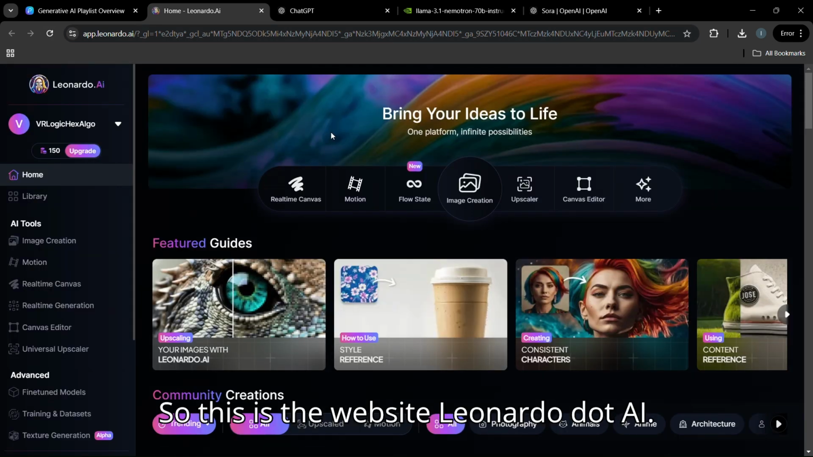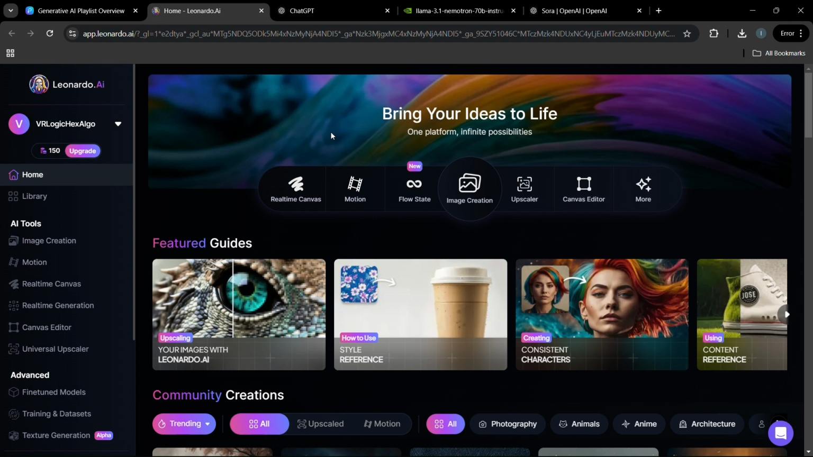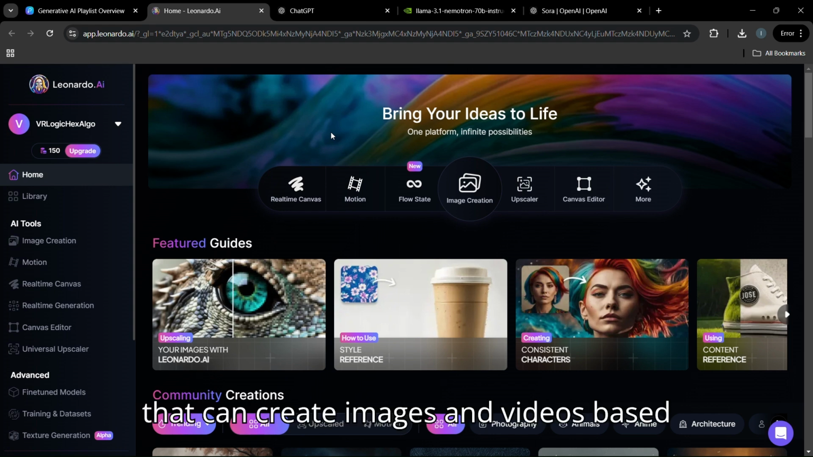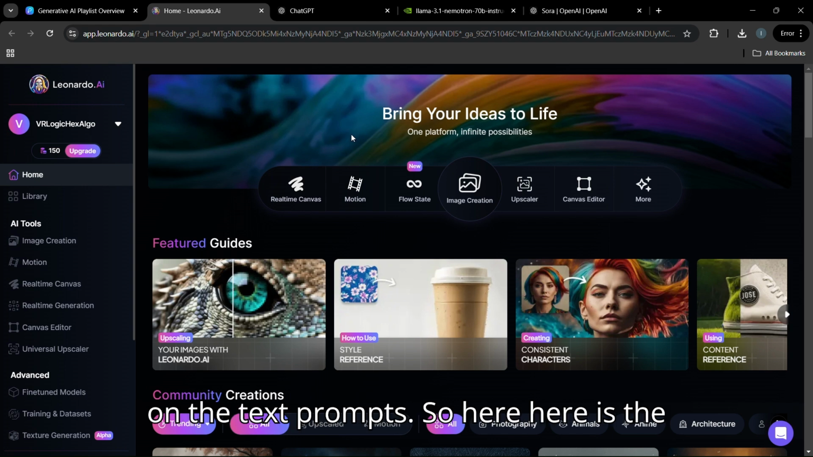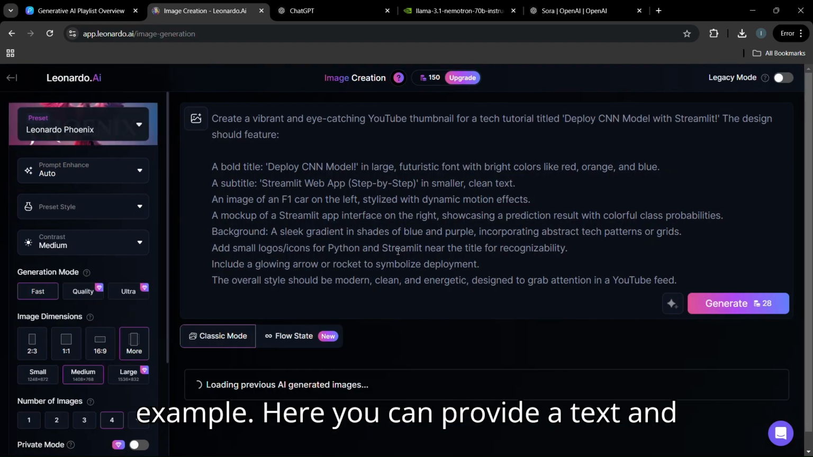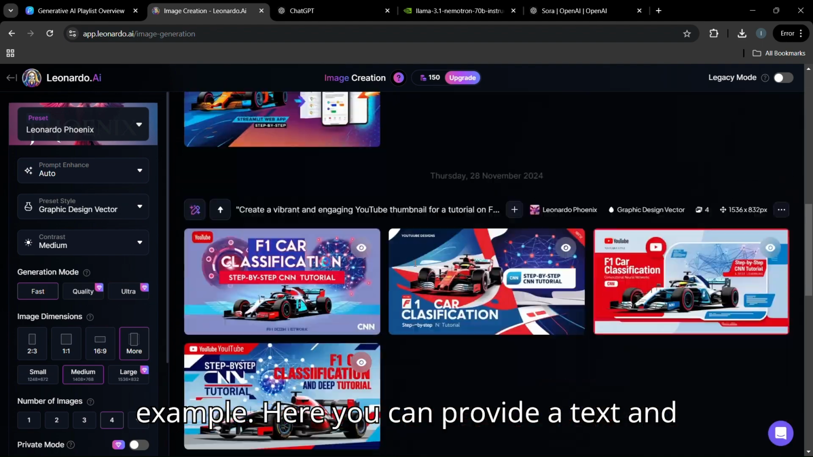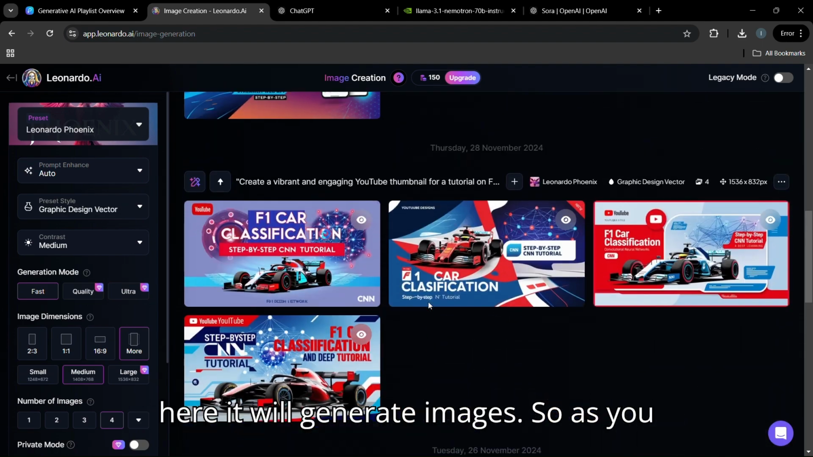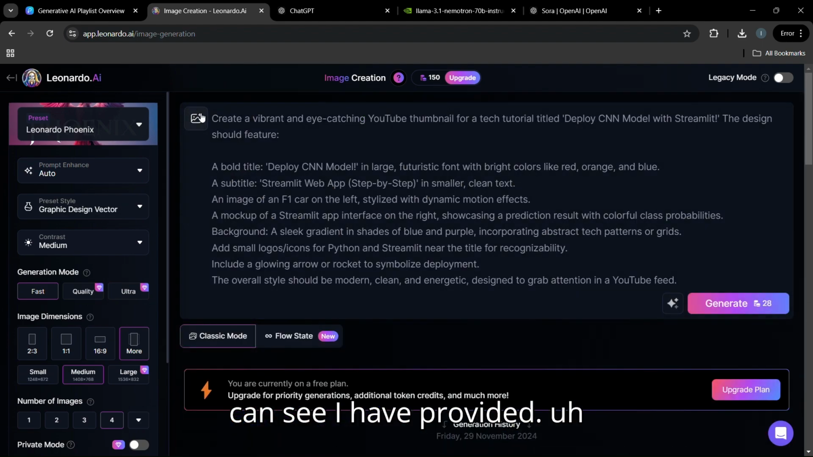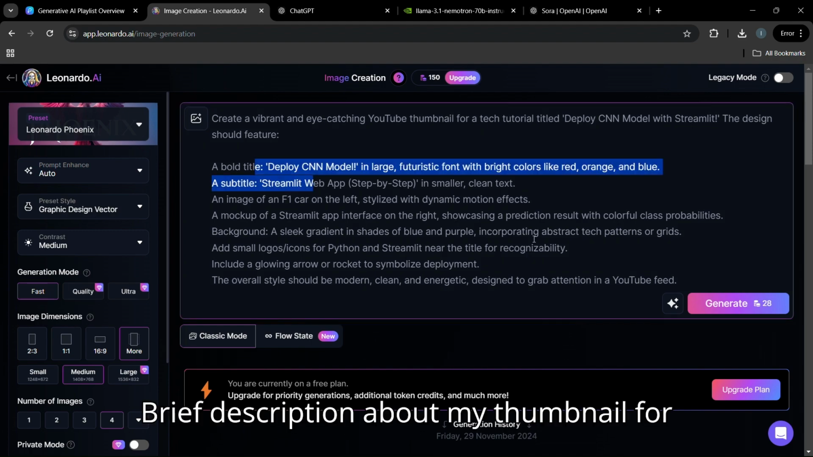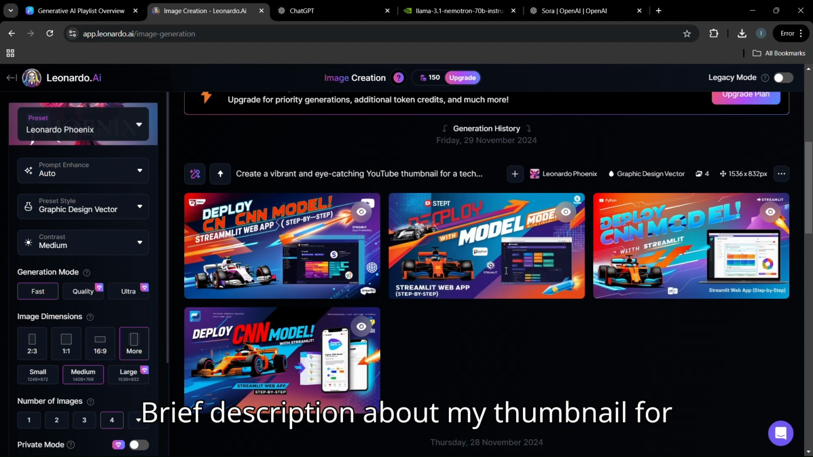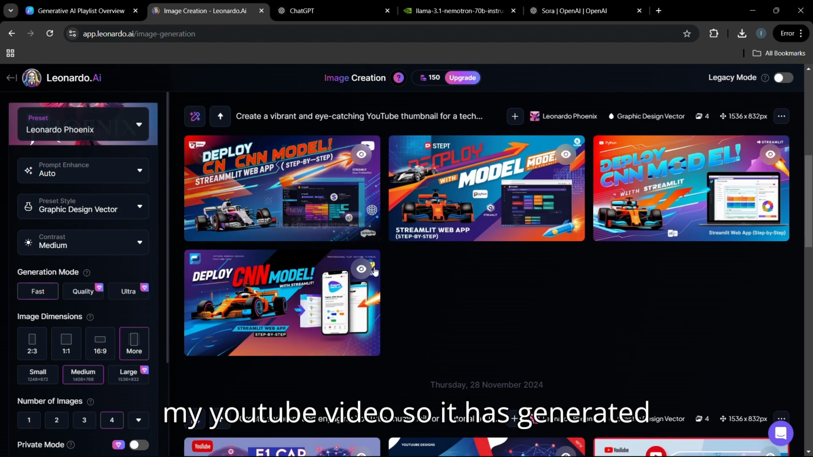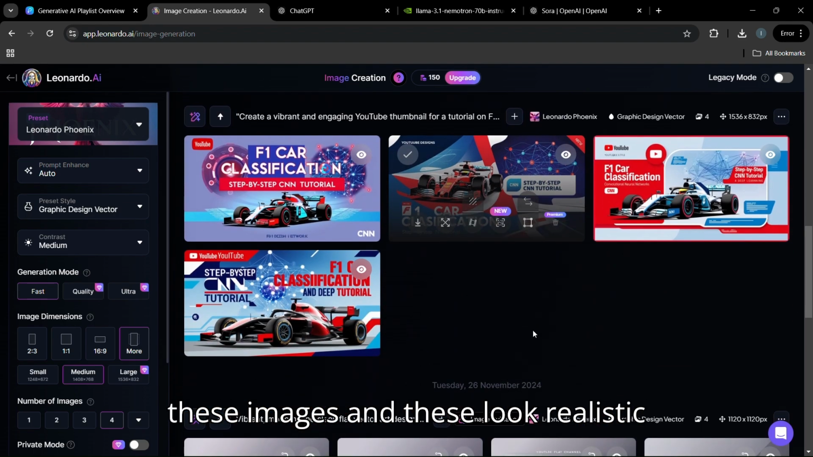So this is the website Leonardo.ai. It is a generative AI model that can create images and videos based on text prompts. So here is the example. Here you can provide a text, and here it will generate images. As you can see, I have provided a brief description about my thumbnail for my YouTube video. So it has generated these images, and these look realistic.